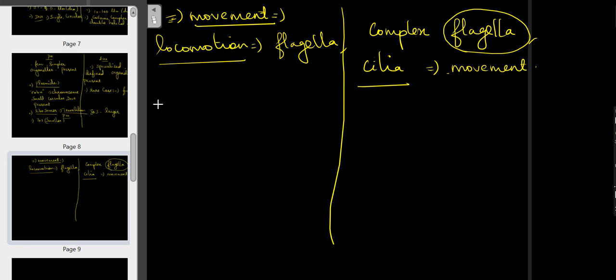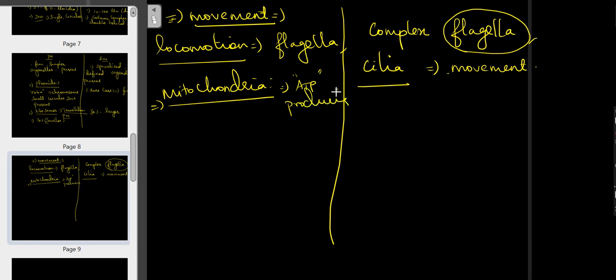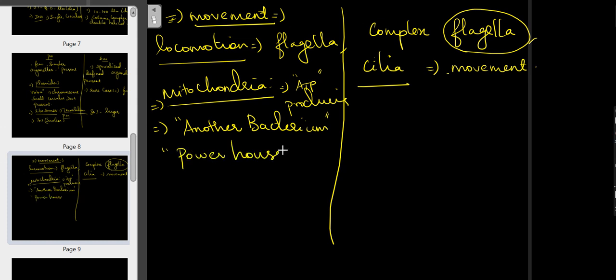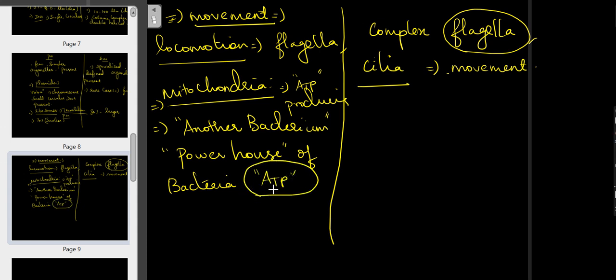Okay, so the next one is mitochondria. We know the mitochondria is otherwise said to be the ATP producing organelle, or simply called the powerhouse of the cell, because it is the main region where all the ATP molecules, the energy molecules, are produced.